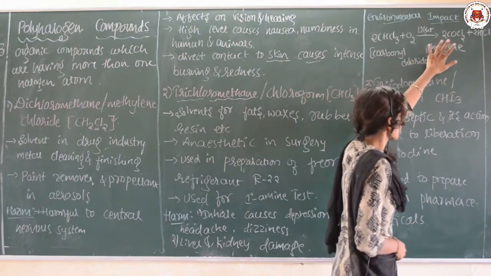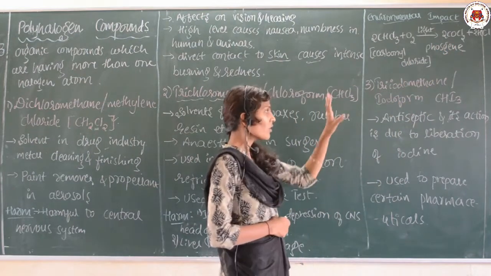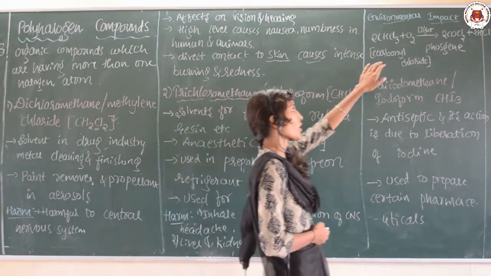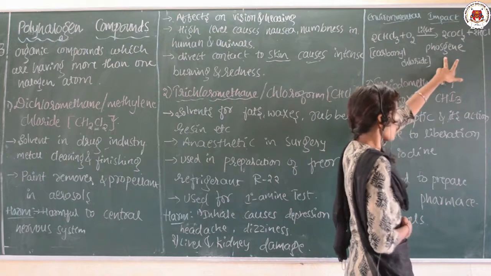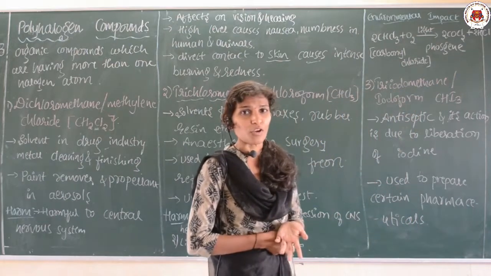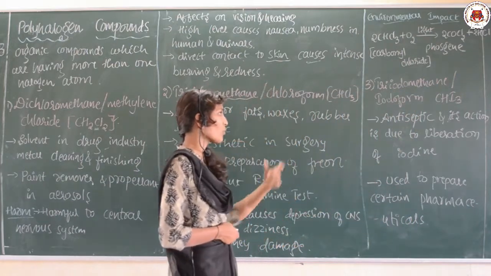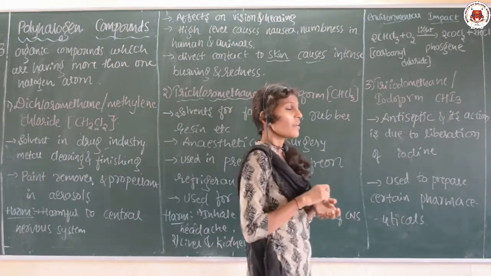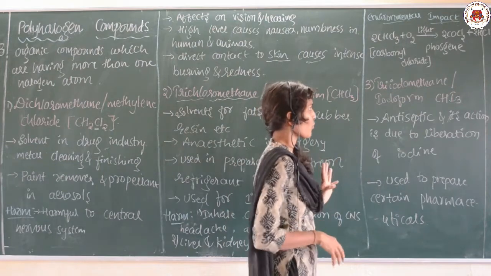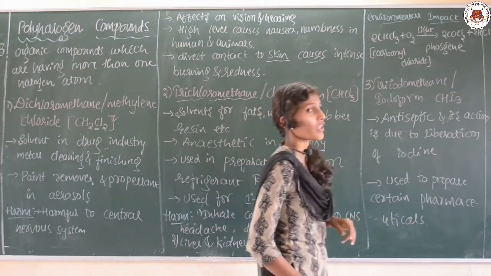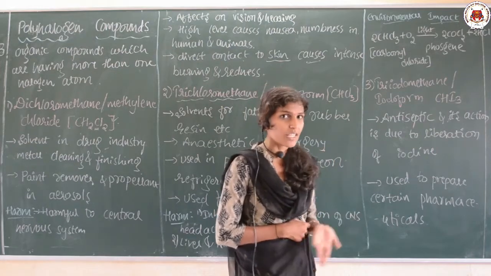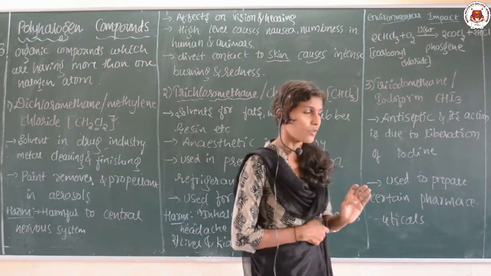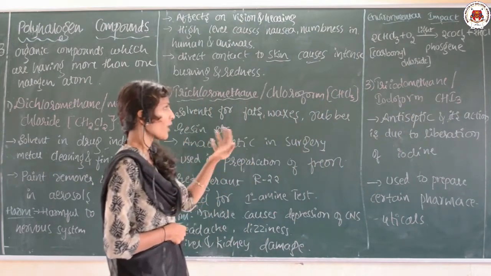That's why chloroform is kept in tightly closed bottles, because when it comes in contact with air, it forms this poisonous gas, which is harmful. So these are the demerits of chloroform.